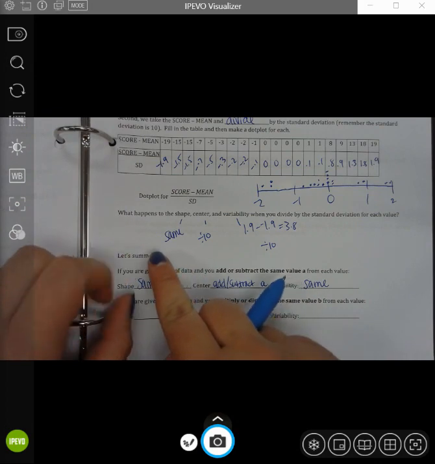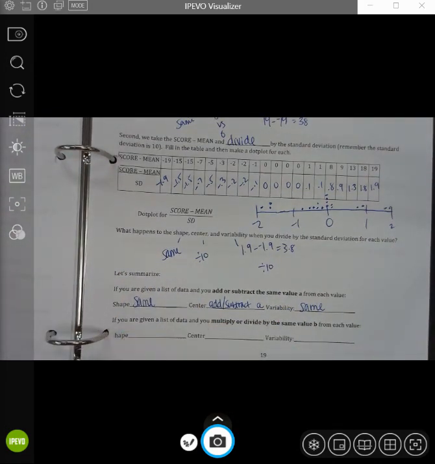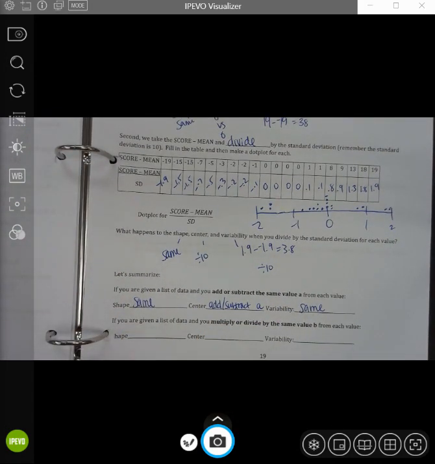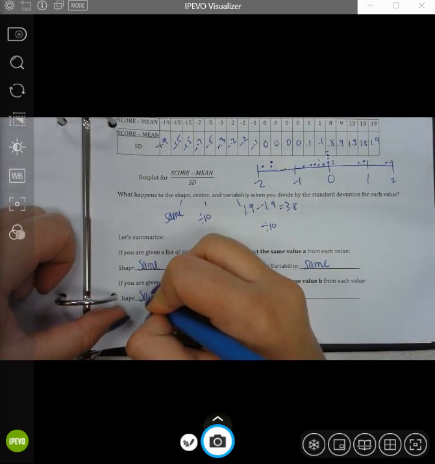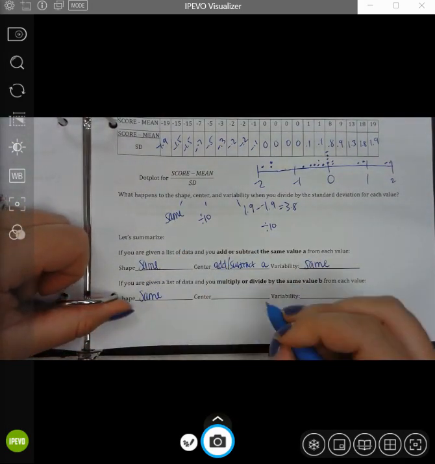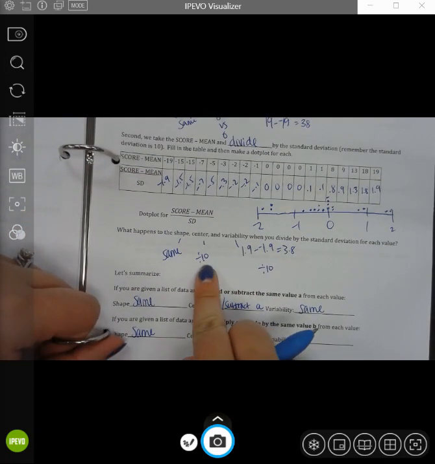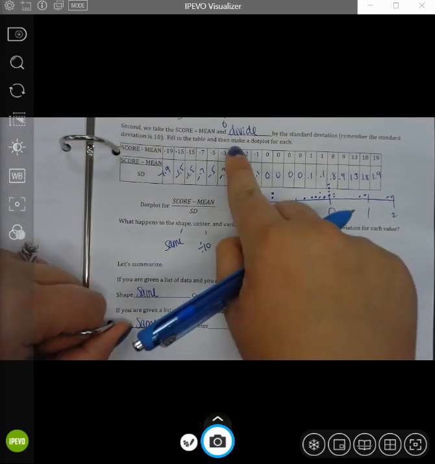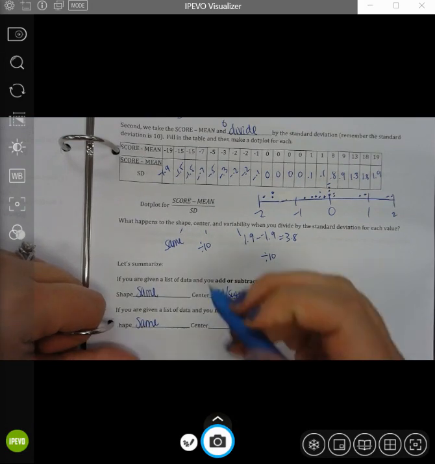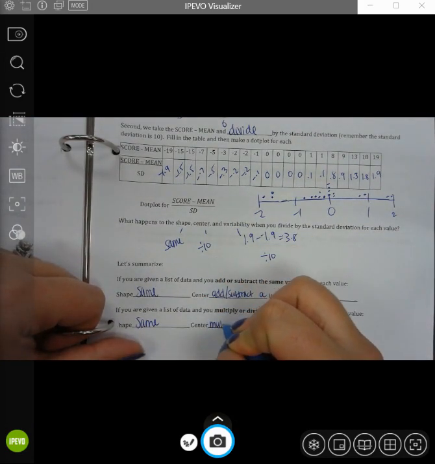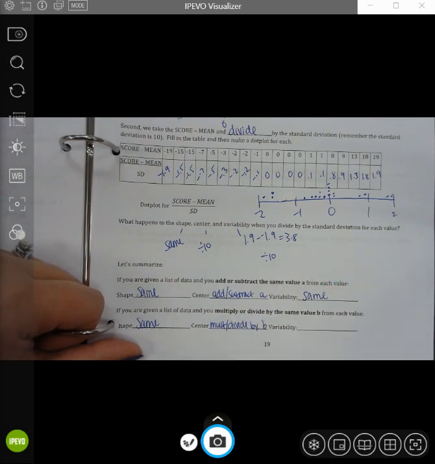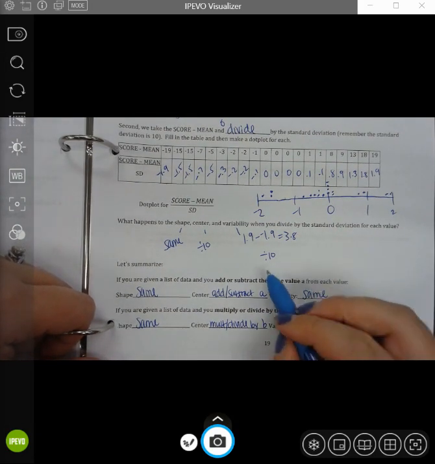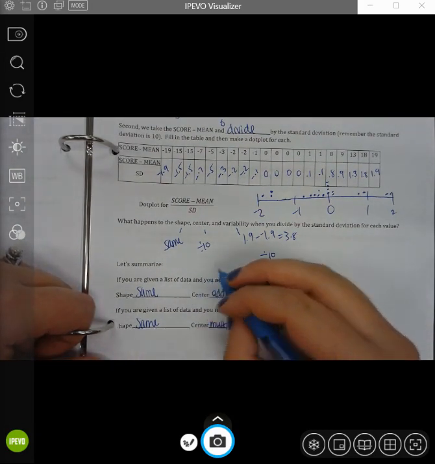Okay. Here we're going to talk about taking one step further. So when you multiply or divide, again, the shape stays the same. Your center, we divided by 10. That was the value. We divided by the standard deviation of 10. So here you're going to multiply or divide by the value. Same thing with the variability. We're going to divide by our value.